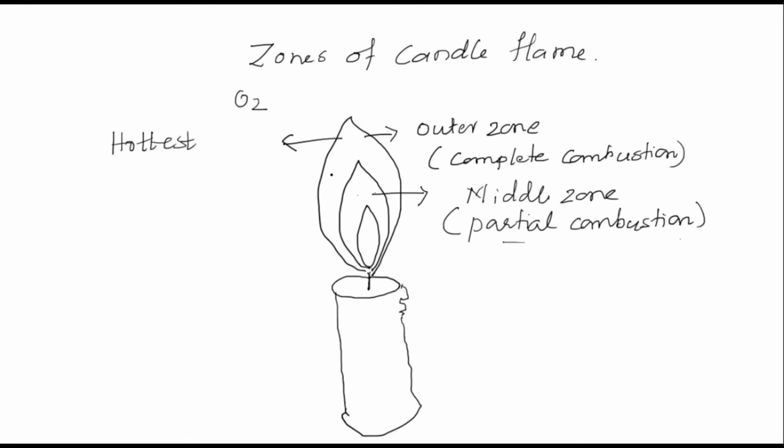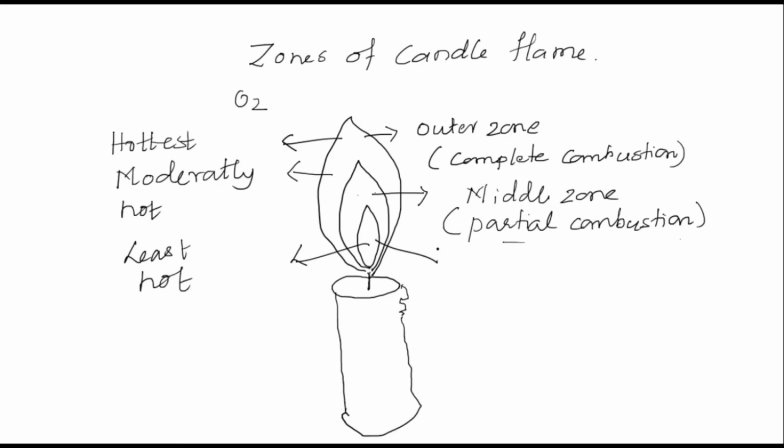And it's not so hot and not so cold, so we can refer to it as moderately hot. And the last one, the least hot, is what is called the innermost zone.